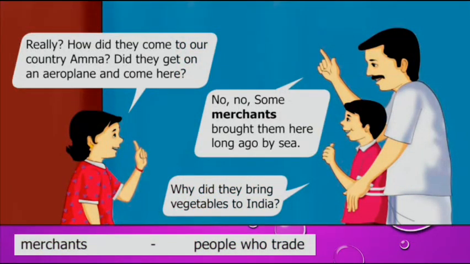Mani's sister says, really? How did they come to our country, Amma? Did they get on an aeroplane and come here? Mani's sister is asking her mother how they came to India. Did they come on an aeroplane? Father replies, no, some merchants brought them here long ago by sea.